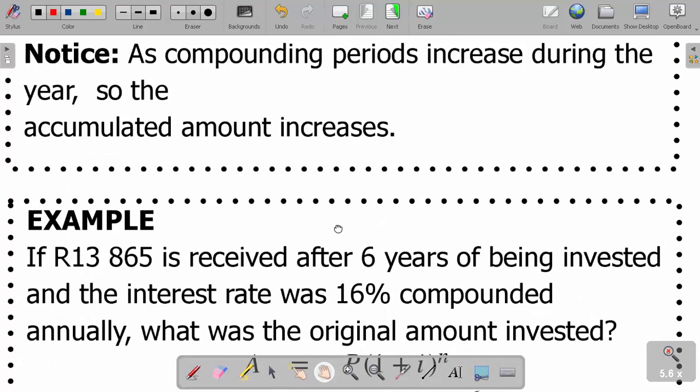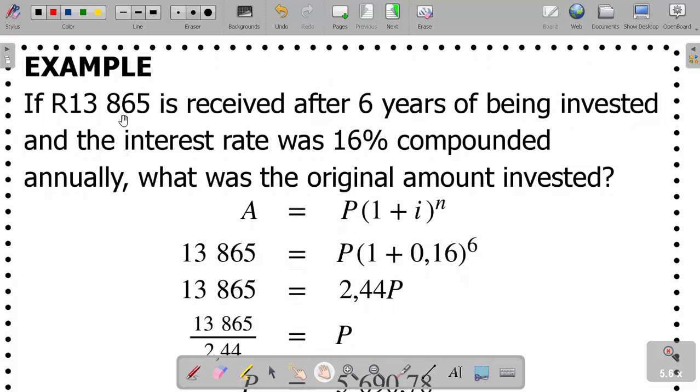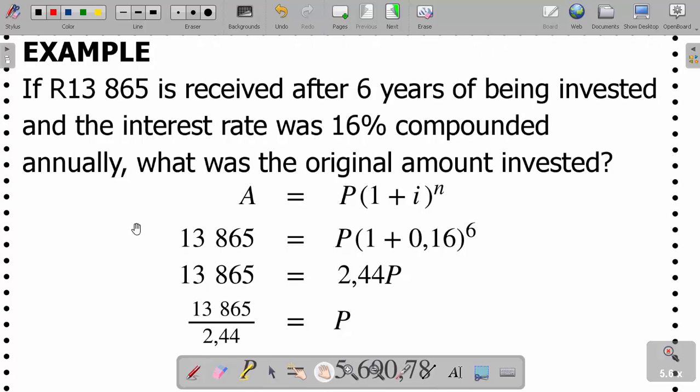Another example says, if 13,865 is received after 6 years of being invested and the interest rate was 16% compounded annually, what was the original amount we invested? So here, this is the final amount given to us, 13,865, after 6 years, using this rate, compounded annually.